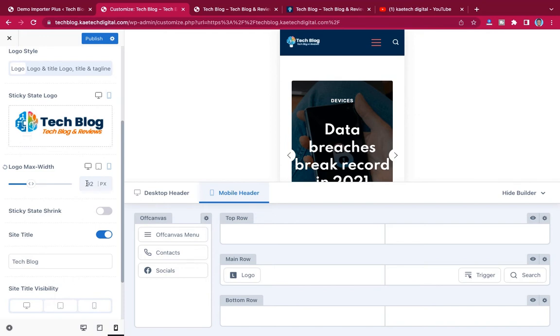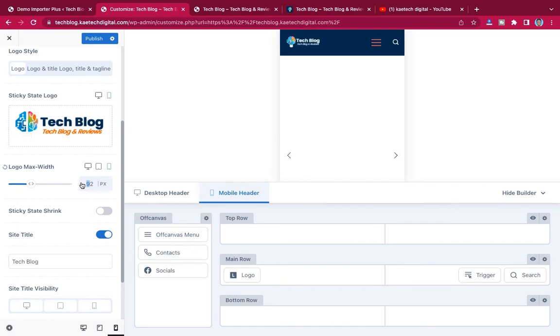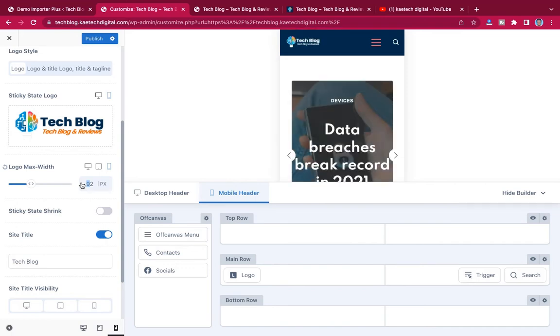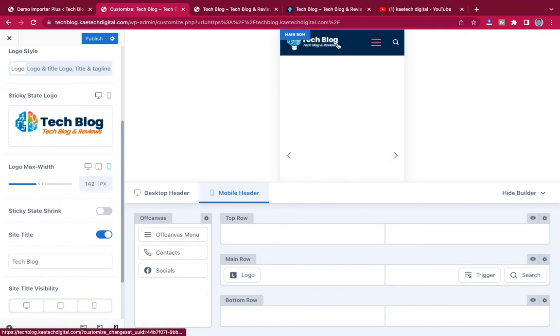This is also too small, so let's go to, let's say, 142. Yes, so this is okay. 142 is okay. Okay, this is how it appears on the mobile side.